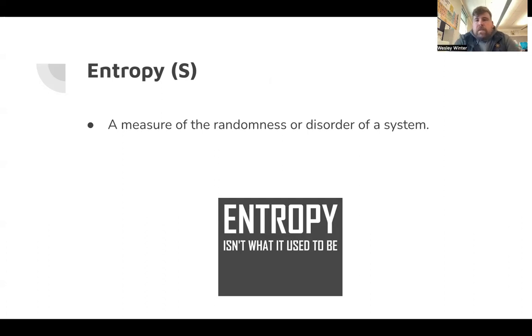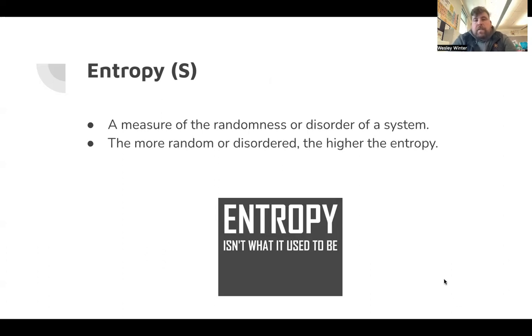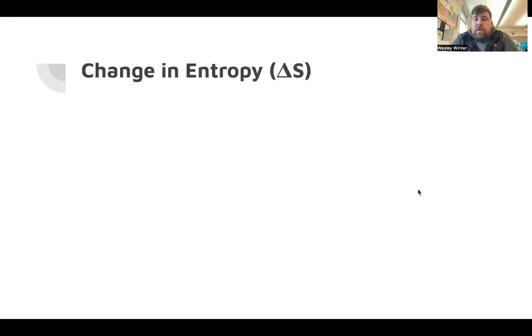So I want you to think about the three states of matter: solids, liquids, and gases. Which ones have the greatest disorder? Which ones have the least? If you're thinking that gases have the most disorder and solids have the least, you'd be correct. The more random or disordered, the higher the entropy. So therefore, gases are going to be highest in entropy, whereas solids are going to be lower.